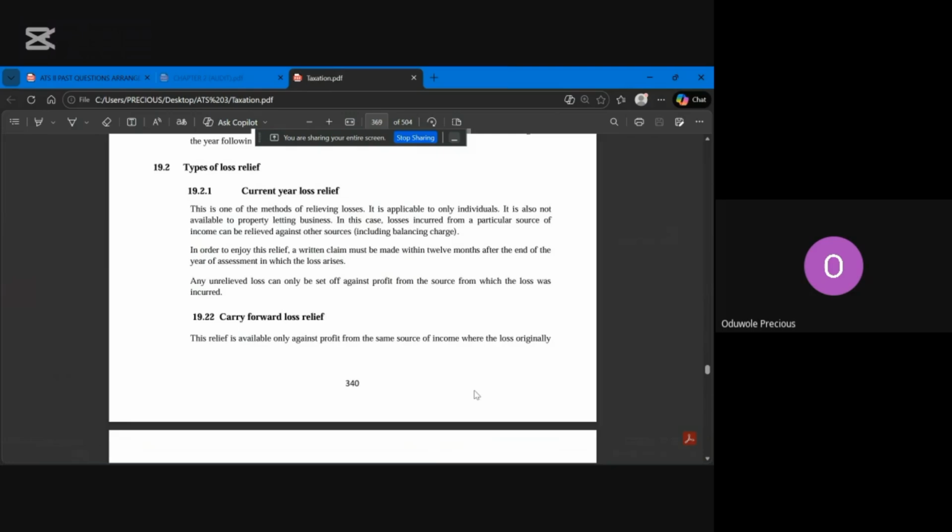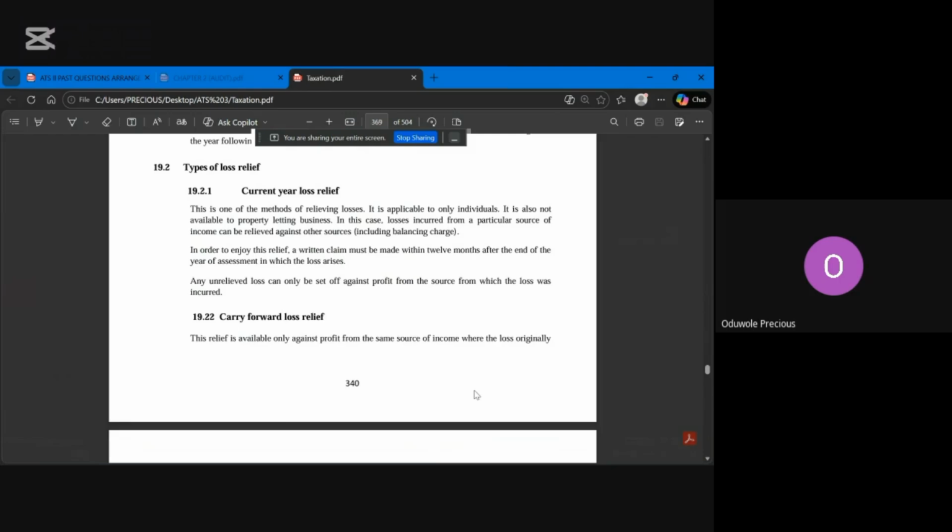The major things about current year loss relief: first of all, it is applicable to only individuals. Number two, it is based on AYB. Number three, losses from one source of business can be relieved against another source. The fourth one is that there must be a written claim.